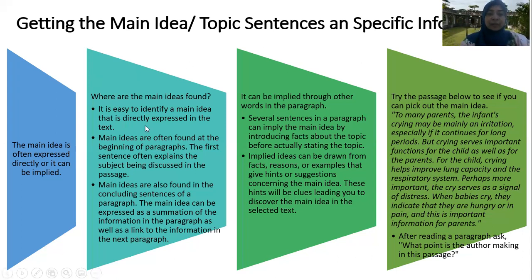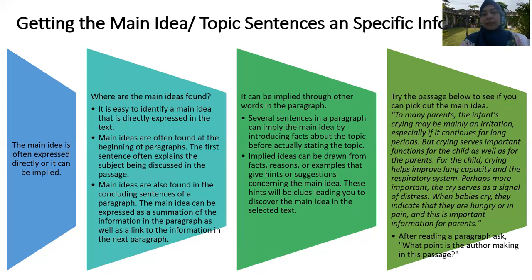Main ideas are also found in the concluding sentence of a paragraph. So besides in the first sentence, the main idea we can also find in the concluding sentence. Concluding is kesimpulan. The main idea can be expressed as a summation of the information in the paragraph as well as a link to the information in the next paragraph.